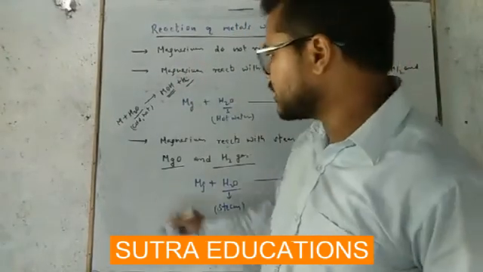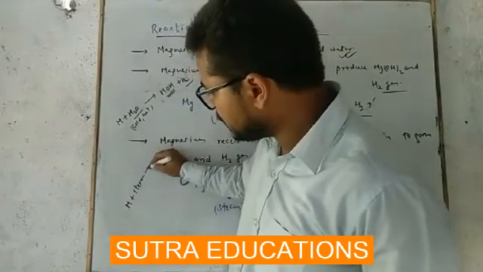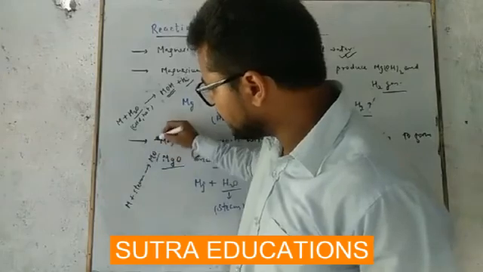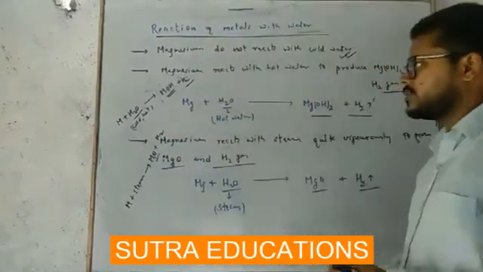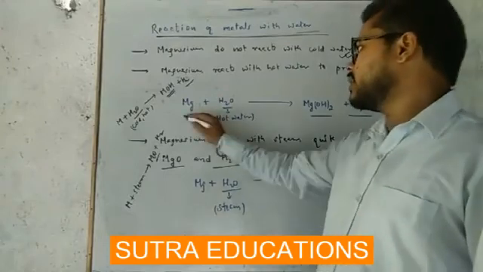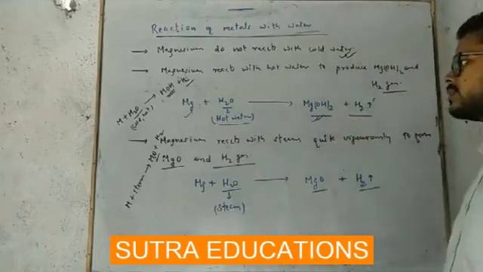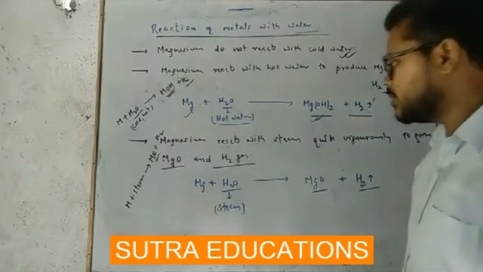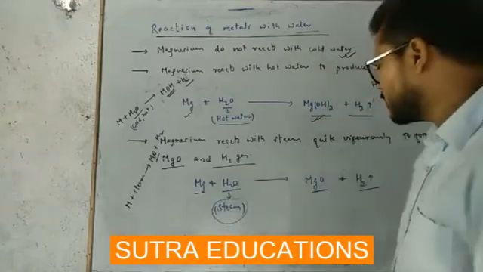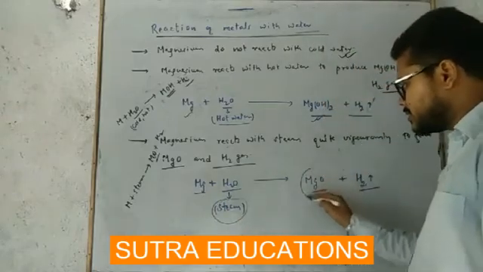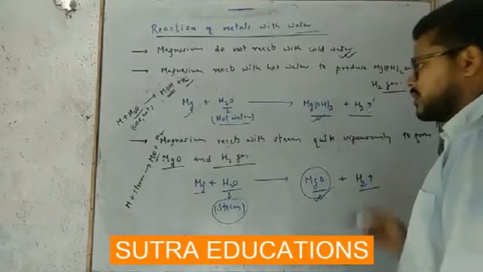But when metal reacts with steam, then the product formed is metallic oxide plus hydrogen gas. So here, magnesium plus hot water gives magnesium hydroxide plus hydrogen gas. This time it is magnesium plus steam, so the product formed is changed. This time it is not magnesium hydroxide, it is magnesium oxide plus hydrogen gas.